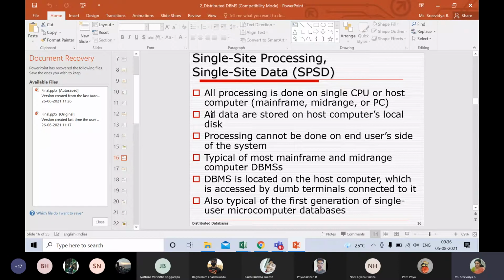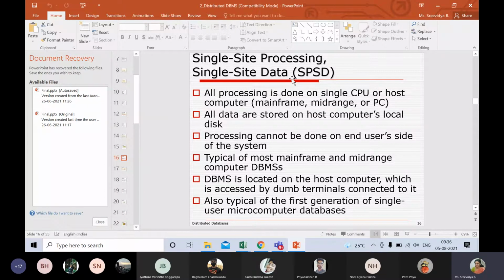The first one is single site processing, single site data. This is more or less like a centralized database system. And what did I say about a centralized database system? I asked you to imagine a star topology in your networks, which you've already learned.